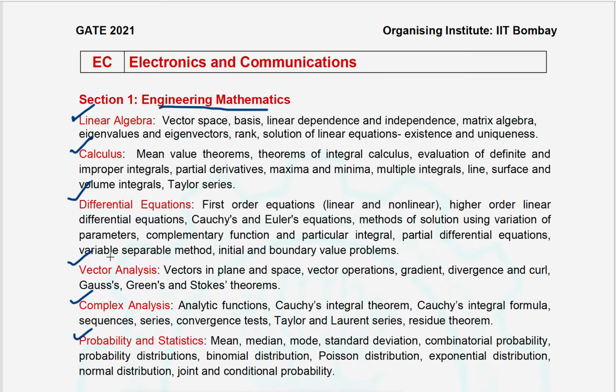Vector analysis also comes under calculus, that is vector calculus, right? These are the topics available in the GATE 2021 syllabus. Comparing these two years, one topic is removed from GATE 2021 in the mathematics section,